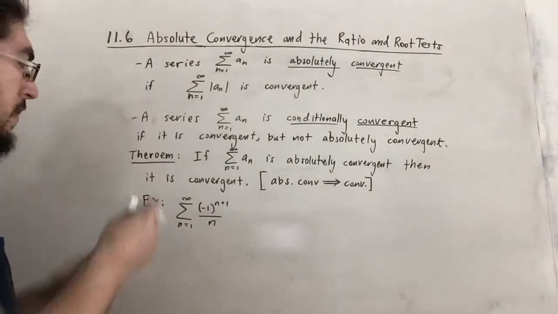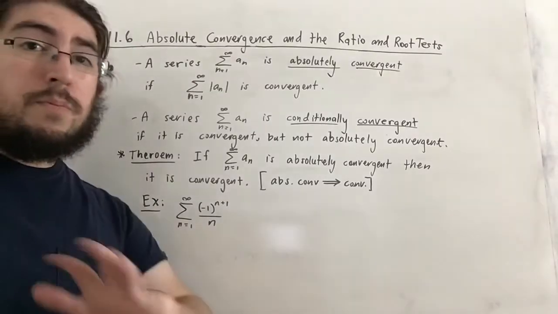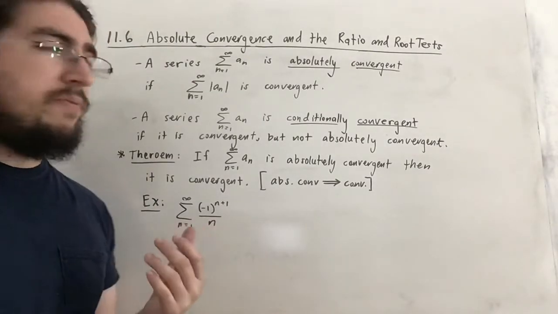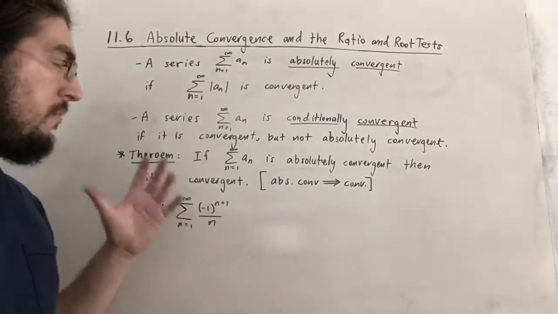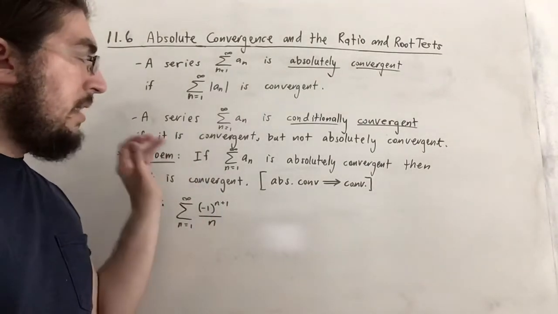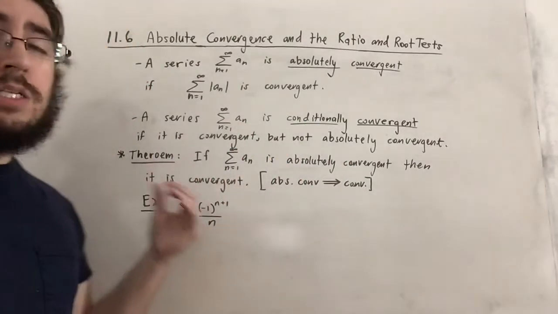Okay, there's actually a pretty important theorem that follows, and it's actually quite easy to prove. The book has a really nice proof. It's pretty short and easy to follow. It's essentially by comparison test. I'm not going to show the proof, but let me just read off the theorem. It says, if we have a series that is absolutely convergent, then this implies that it is also convergent.